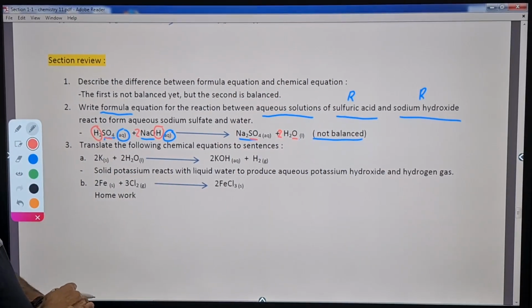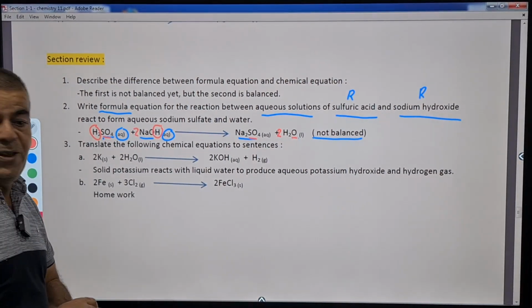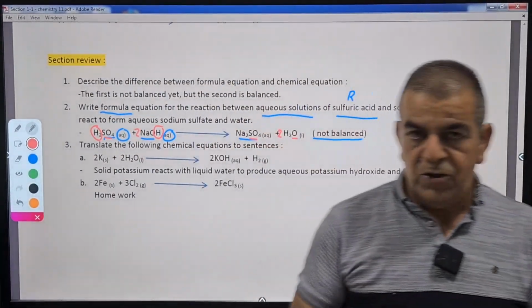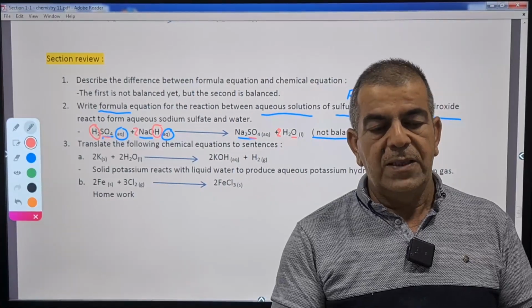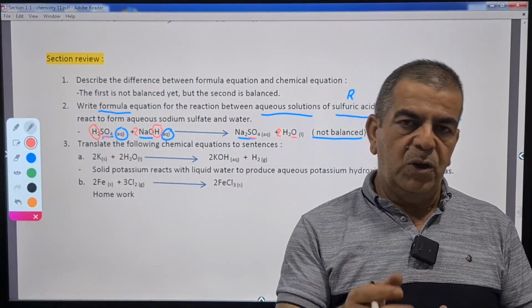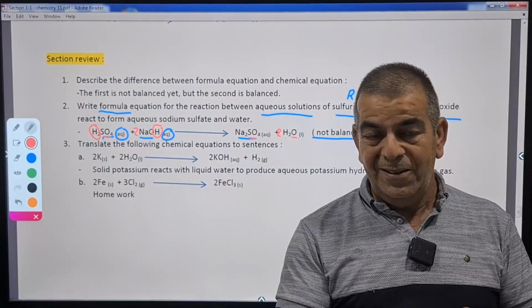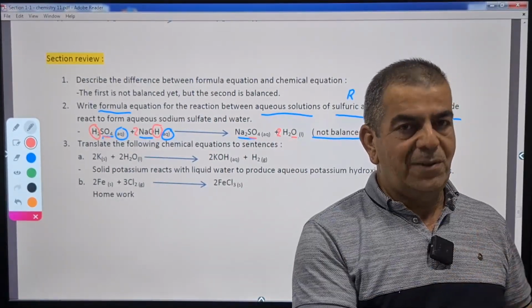Anyhow, question 3, translate the following chemical equations to sentences. Here the question is opposite. In normal, usual questions, we have sentences and we should convert them into formula equation, later to chemical equation, maybe balanced chemical equation. But here we have equations and we need to describe them in sentences.